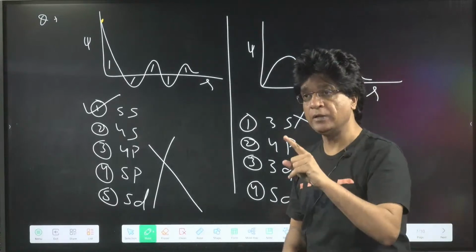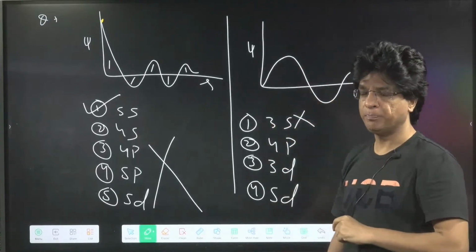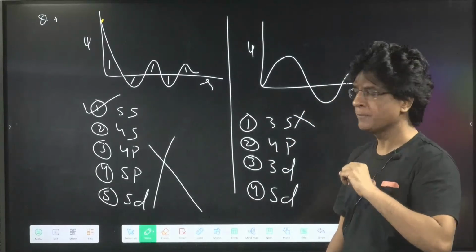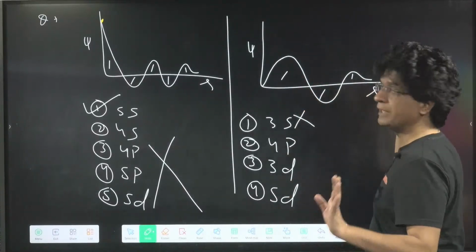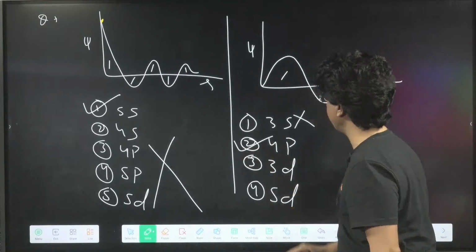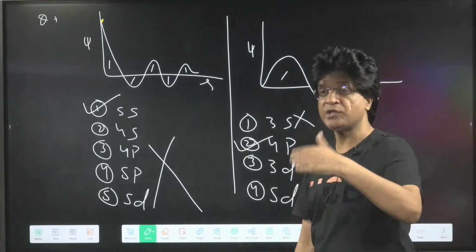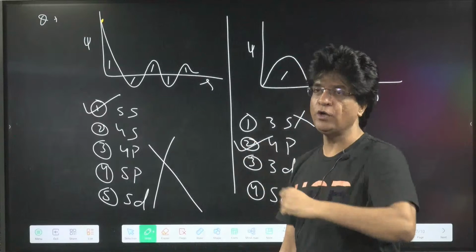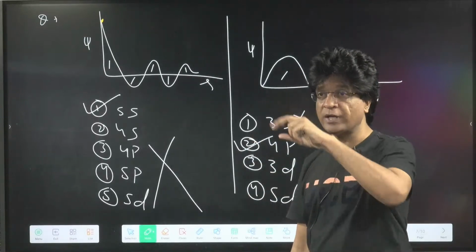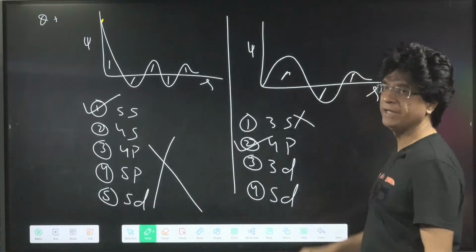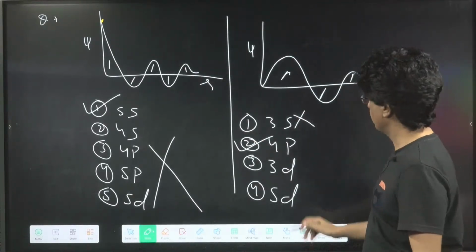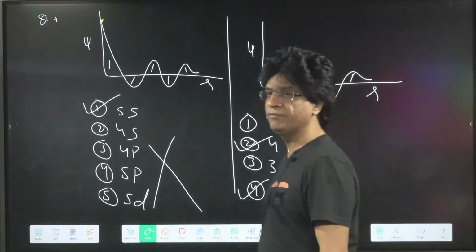Now, since p begins with 2p, p subshell begins with 2, na beta? So this is 2p, 3p, 4p. So it will be 4p. And let us try for d also. So d begins with 3, 3d. This will be 3d, 4d and 5d. Yes or no? This will be 5d also. Second and fourth.